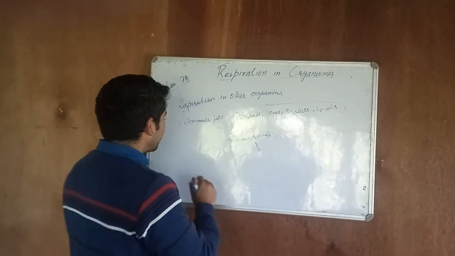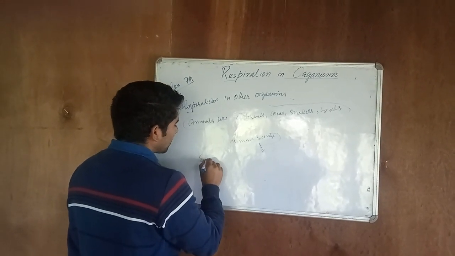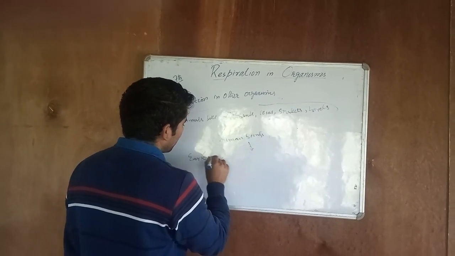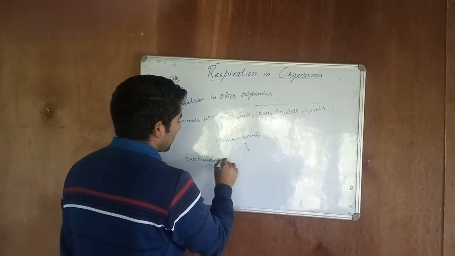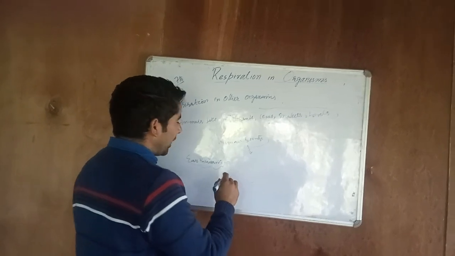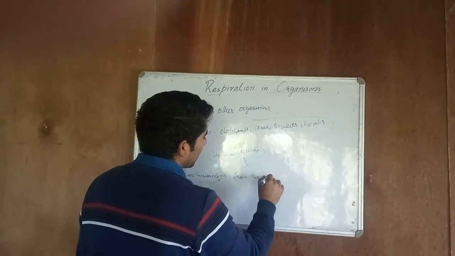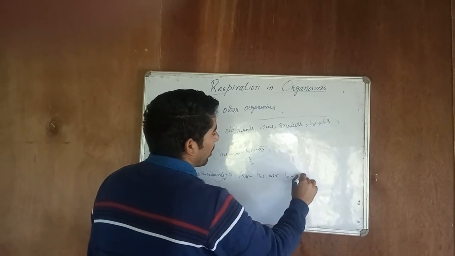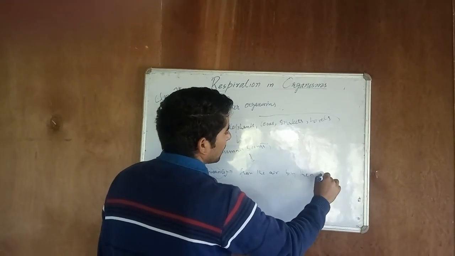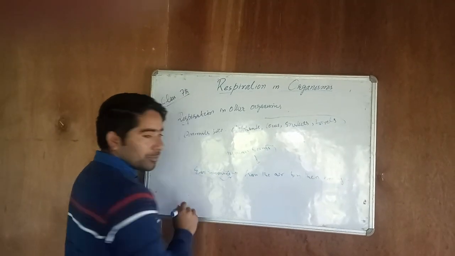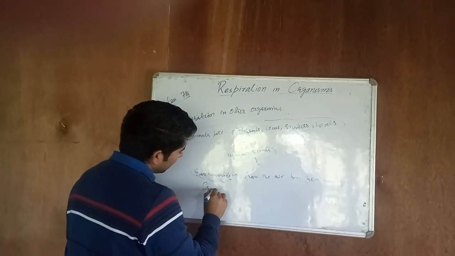We have other organisms such as earthworms. They take in oxygen from the air through their body. We also have frogs.